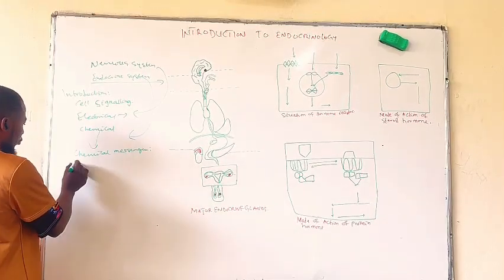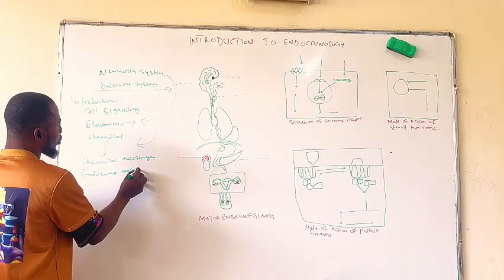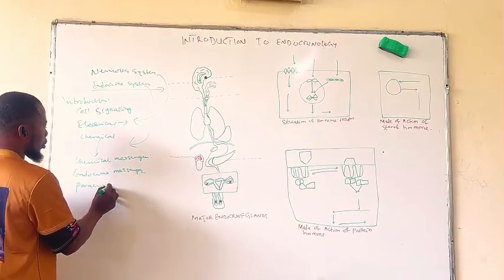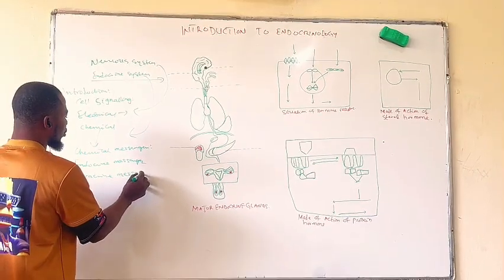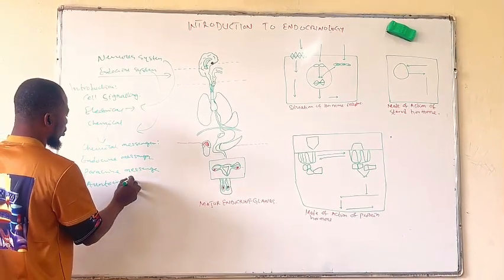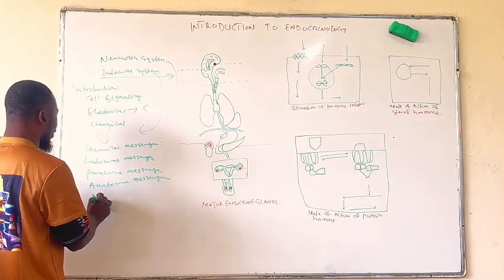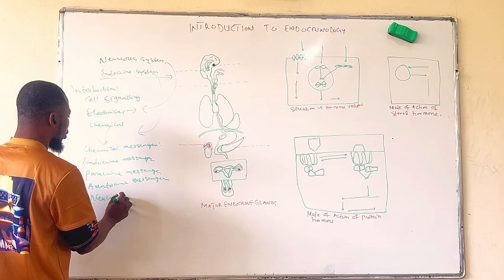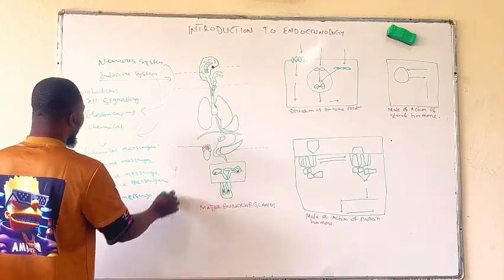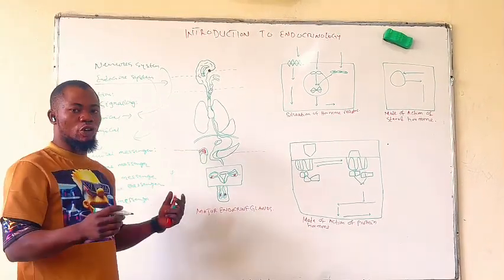There are endocrine messengers, paracrine messengers, autocrine messengers, and neurocrine messengers. These are the major chemical messengers that we have, which carry out a chemical response or chemical signals.